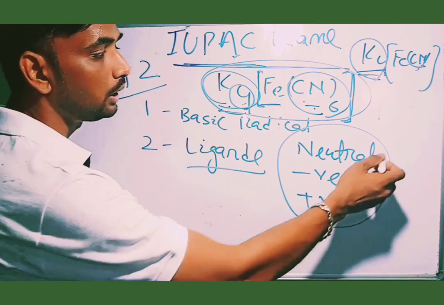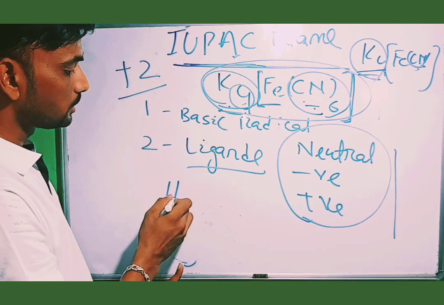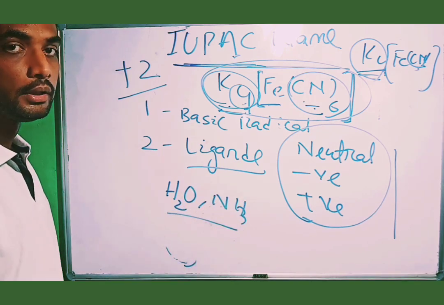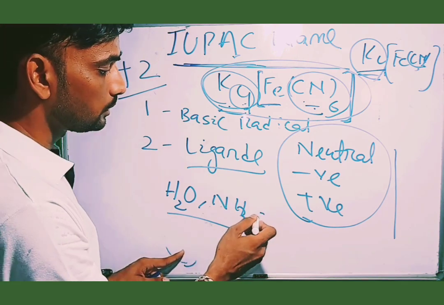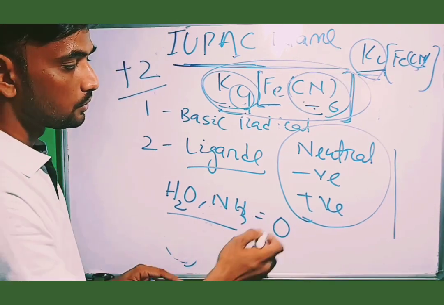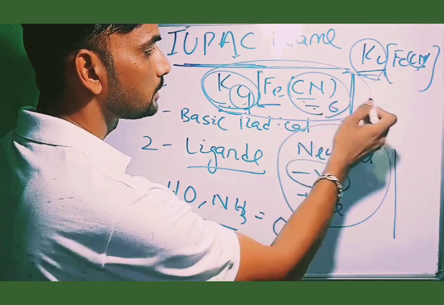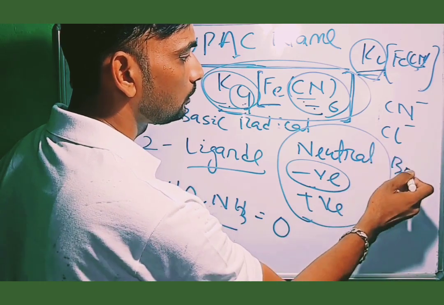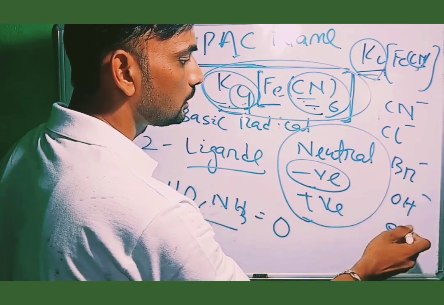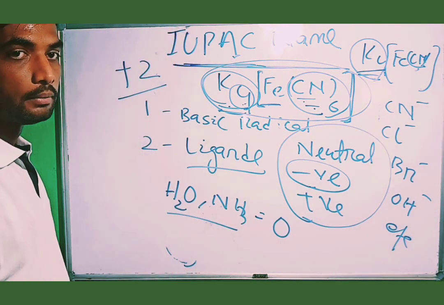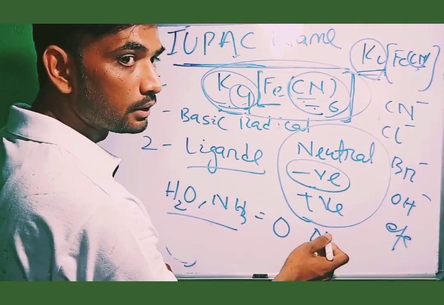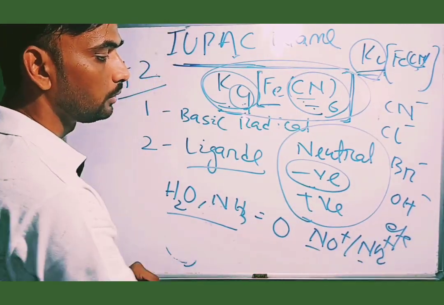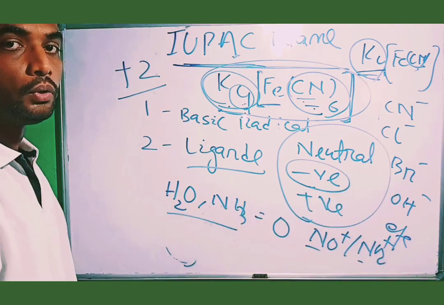For example, water and ammonia are neutral ligands with charge equal to 0. Some of the negative ligands are Cl-, Br-, OH-, etc. And some of the positive ligands are NO+ and NO2+, nitrosonium and nitronium ions.